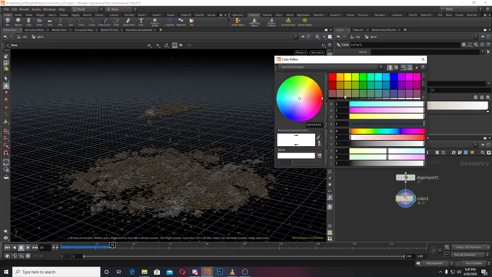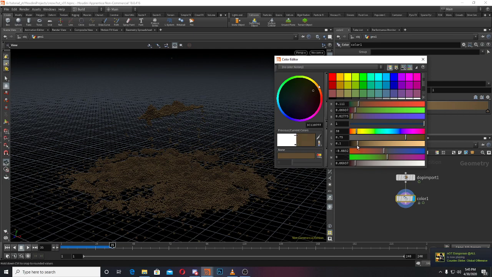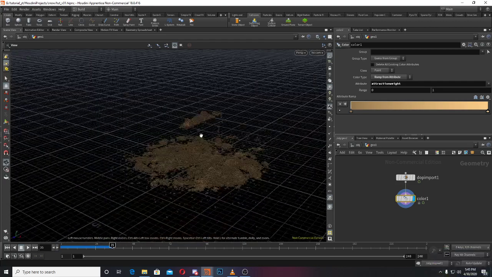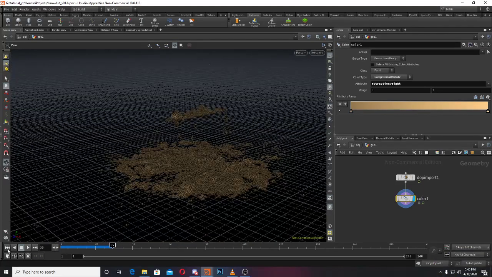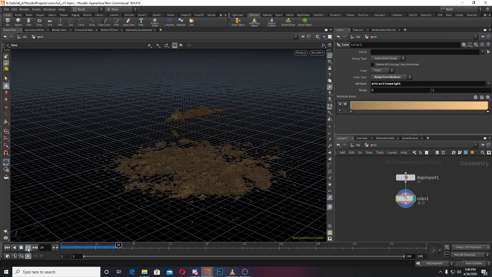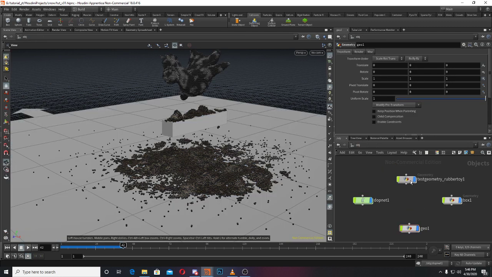You can make this one darker, or maybe if you want to make it more visible, you can make it like this. Yeah, dry sand and that thing. Okay, yeah, it looks nice.